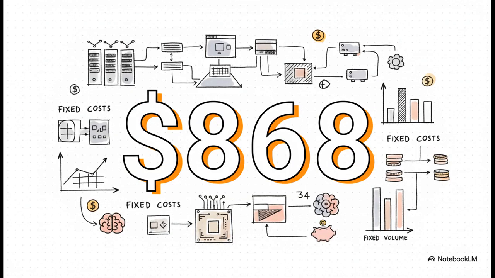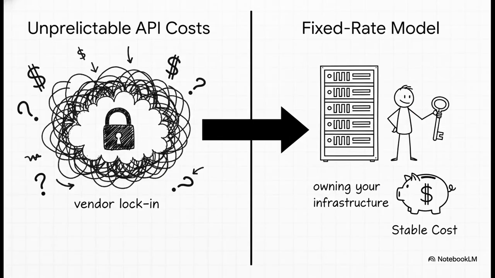Now, what if you could process that exact same volume and frankly a whole lot more for a predictable flat cost? $868 a month, period. And let's be clear, this isn't about being cheap. This is about being smart. It's about building a high-leverage architecture. It's about avoiding vendor lock-in, getting real financial predictability, and truly owning your own infrastructure.